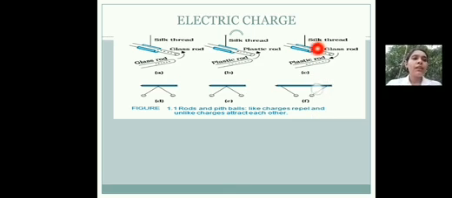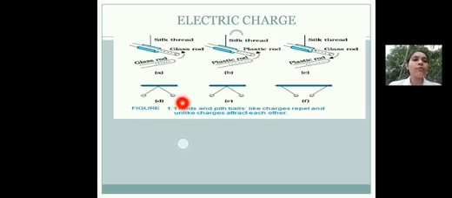Here, when the plastic rod and glass rod are brought close to each other, what will happen? They will attract each other because both are unlike charges. So like charges will repel and unlike charges will attract, and due to rubbing the objects get charged.